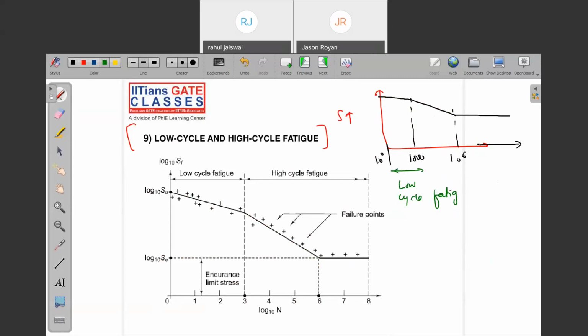Low cycle fatigue means we use the component a small number of times. Can you tell me an example of this? In a real situation, can I say the examples are like a missile and a rocket?